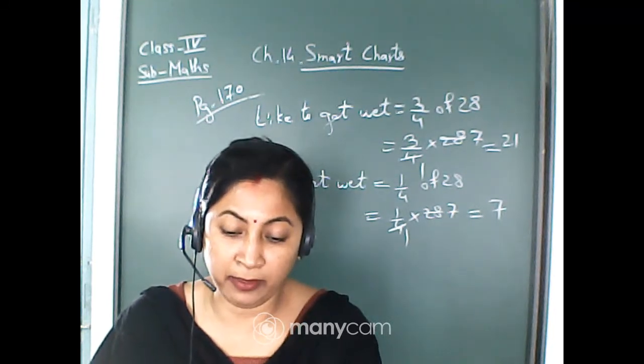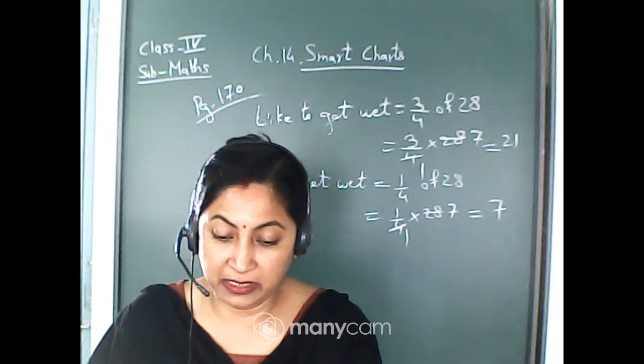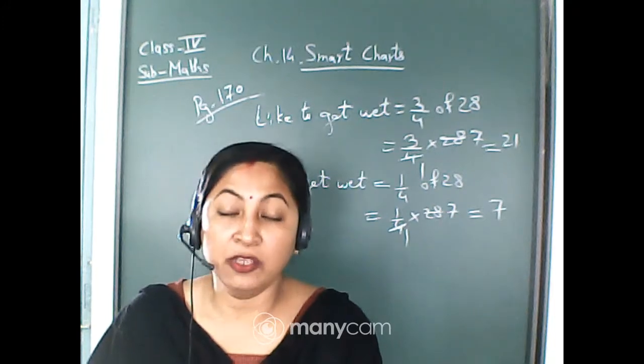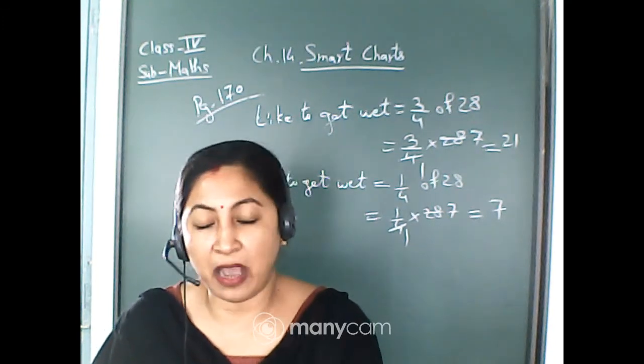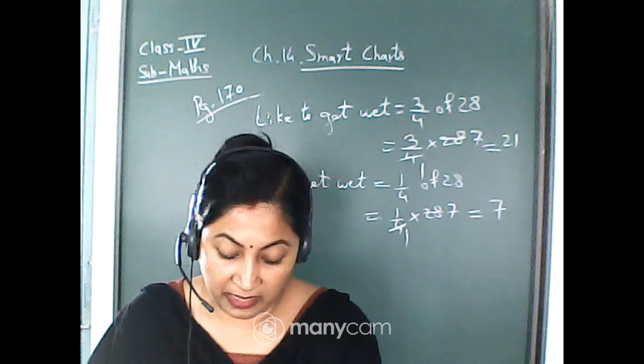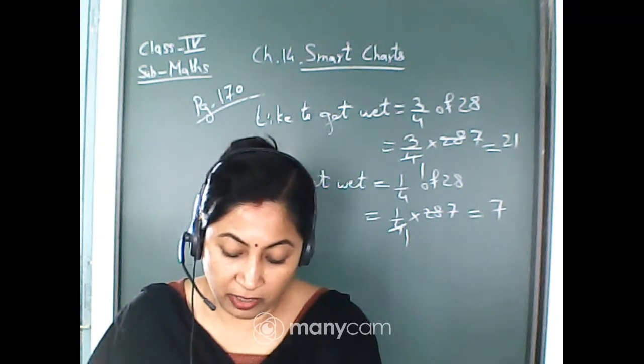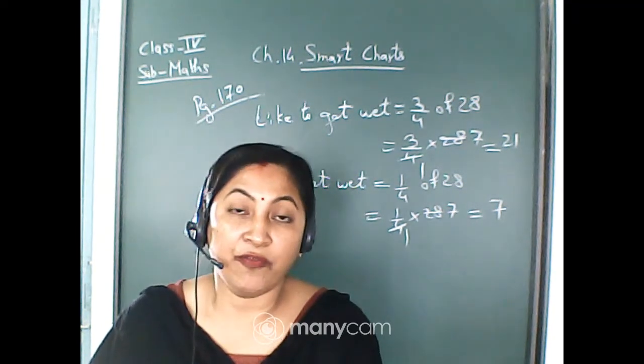Quickly add and tell me. 20 plus 10 plus 10, it is 40. Exactly. So the total number of children is 40. Write it in the book. Then find out from the table the children who like milk. Now from the total children,